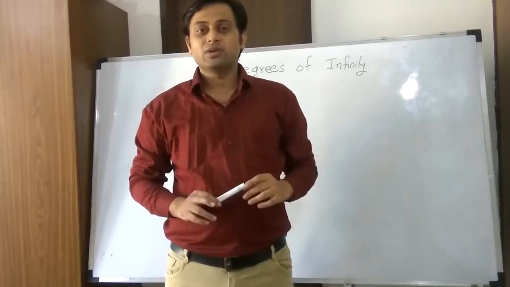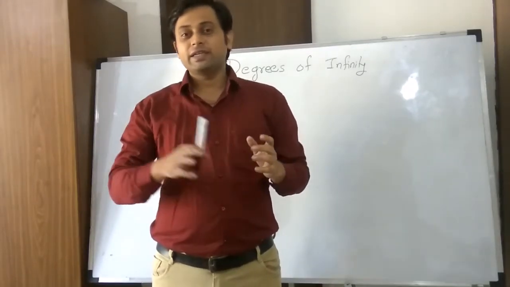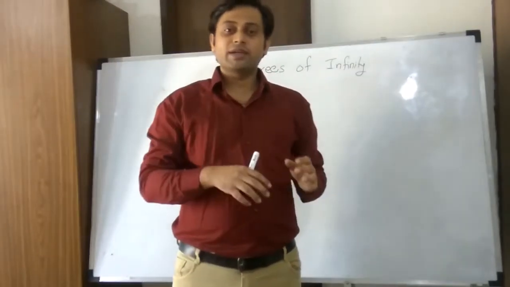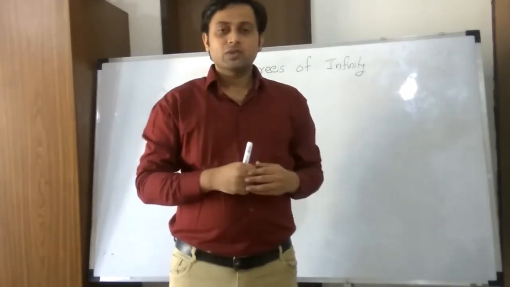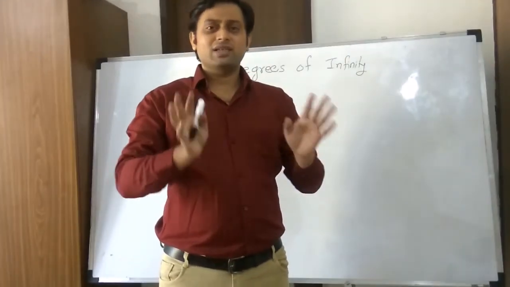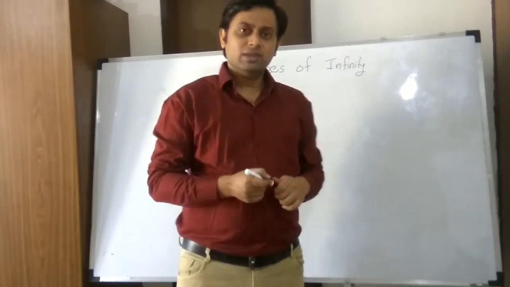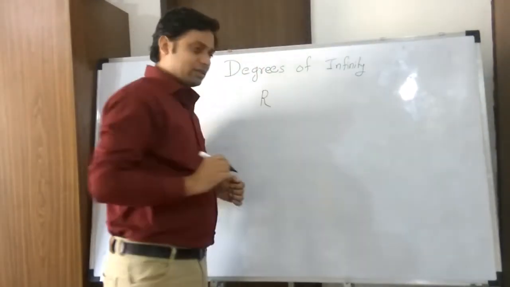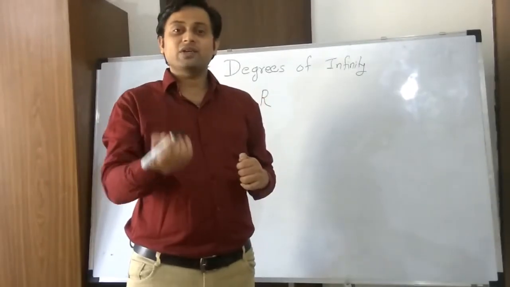Okay, now we know that there are different degrees of infinity. Now we know there is some quantity beyond the infinity. So let's try to come up with at least one set which is larger than our natural number set. We have not yet analyzed the real number set. So what about the cardinality of the real number set?